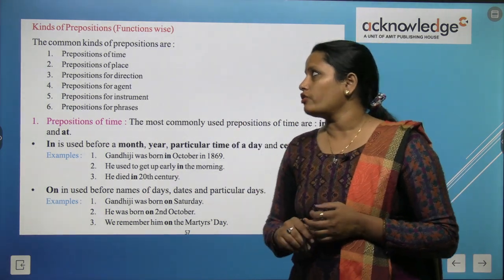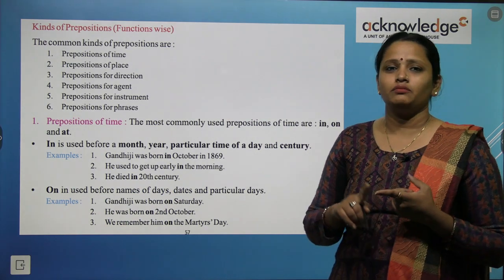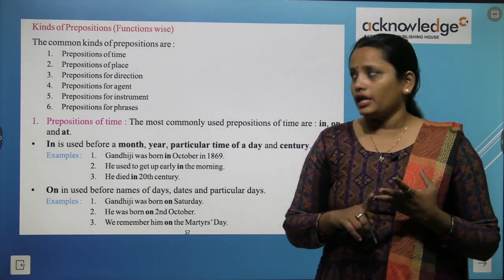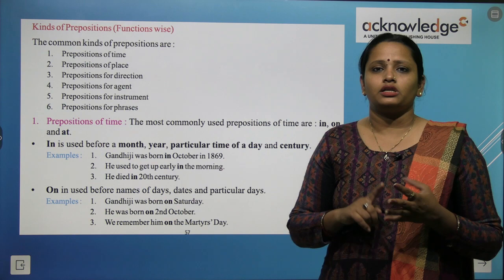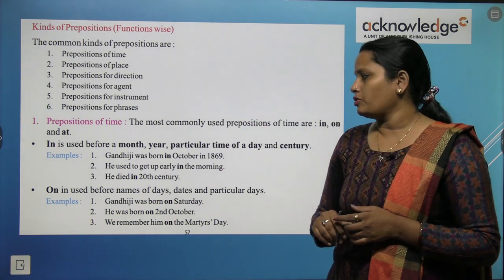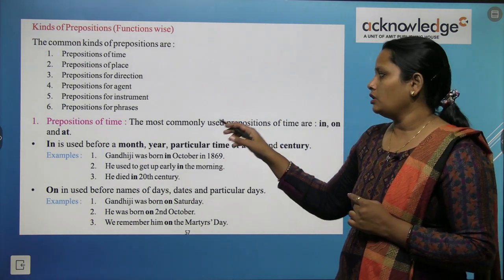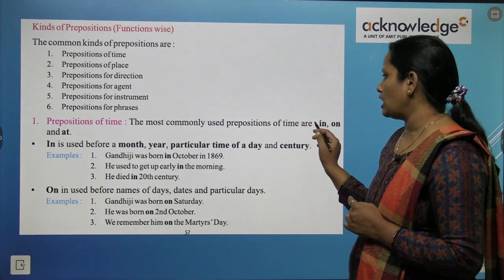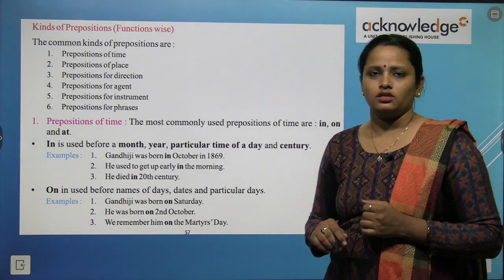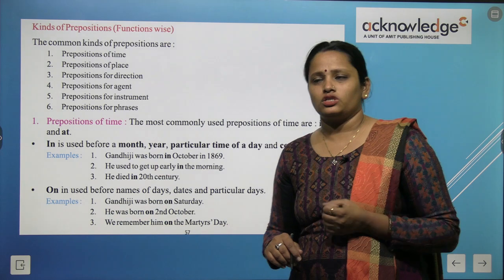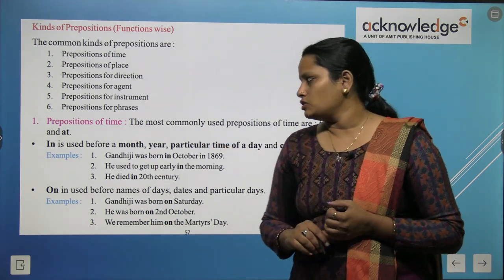The common kinds of prepositions are preposition of time, preposition of place, direction, agent, instrument and phrase. So, preposition of time. The most commonly used prepositions of time are in, on, at. So preposition of time में ये तीनों चीजें आती हैं. In is used before a month.